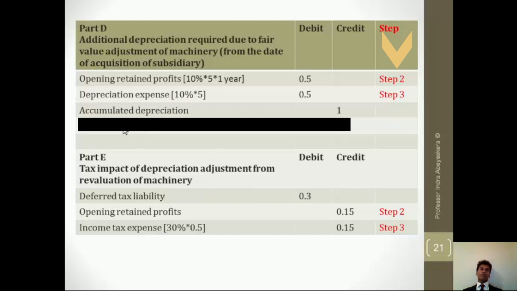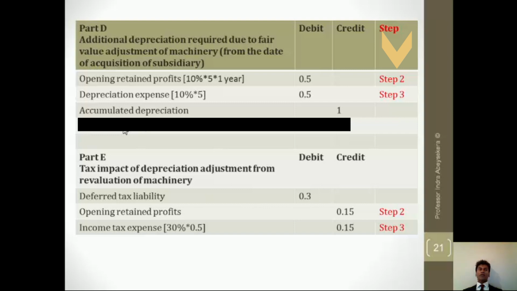The reason for that is for the non-controlling interest calculation, we need to find out whether an item falls into step 1, step 2, and step 3. Anything that says opening retained profits is step 2. Anything that says expense or revenue, that is step 3. And then step 1 is the elimination of investment entry, including revaluation reserve.